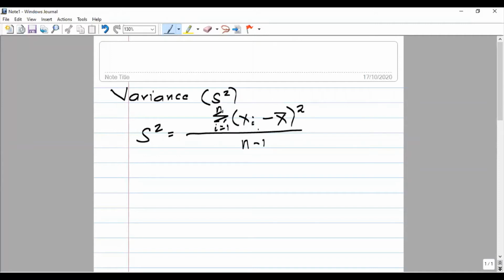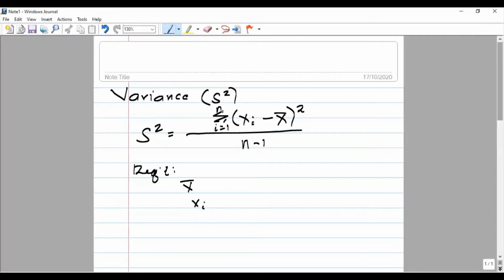From this formula, what do we need here? So we need the following requirement. We have to have our mean, the sample mean of that data, and the individual score.